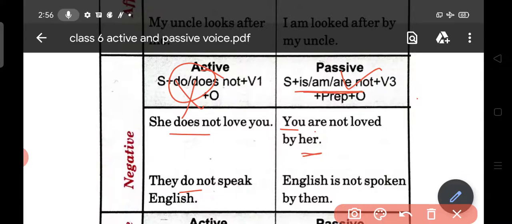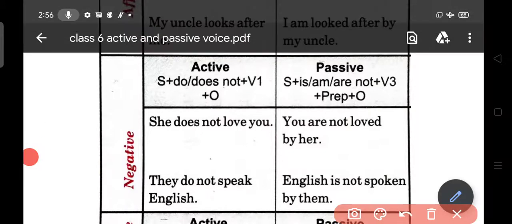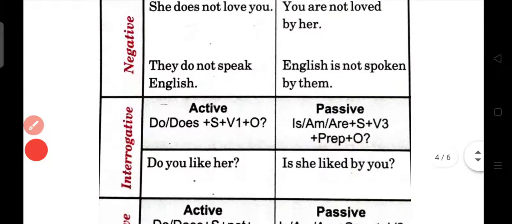Right? See the next. They don't speak English. Here English is the object. According to English, which verb has to be put? Is. Not spoken by them. The main thing that you need to be clear about is that always and always verb third form is being used in the passive voice. Now just come to the next, that is interrogative.